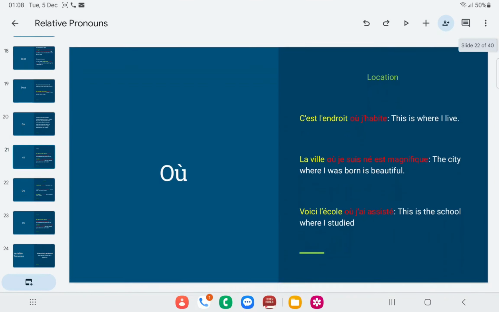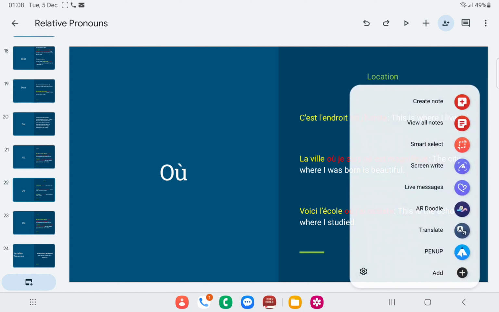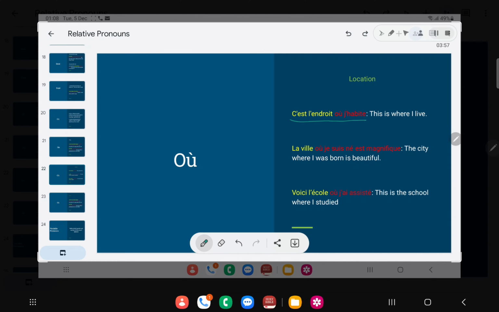More examples. Now for location, c'est l'endroit où j'habite. This is where I live. C'est l'endroit où j'habite. This time around, où is functioning as where, giving us information about l'endroit. Endroit means a place. As a pronoun that it is, in its most basic definition, où here is representing l'endroit in the relative clause, painted in red.